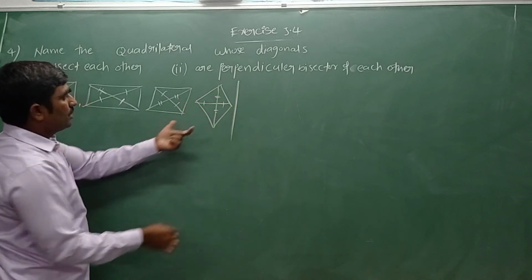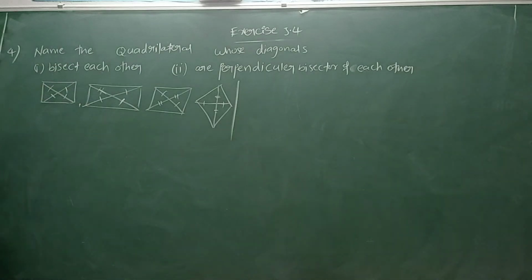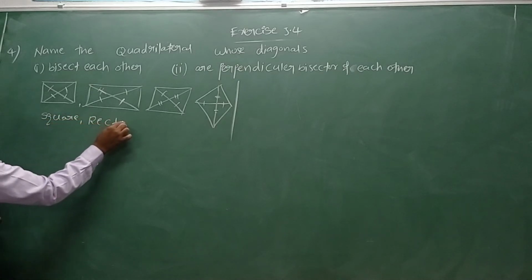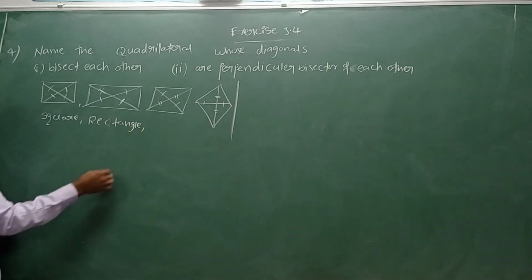In all these types of quadrilateral, diagonals bisect each other. What is the solution? Square, rectangle, parallelogram.